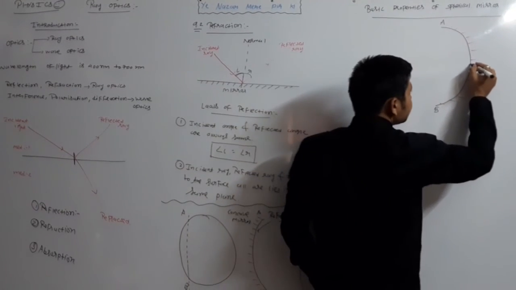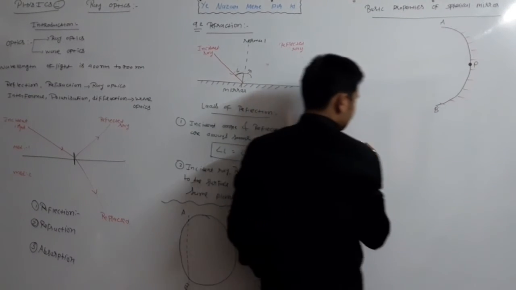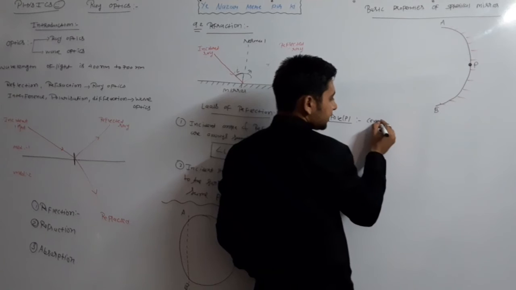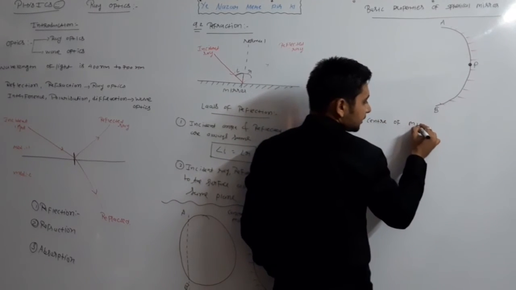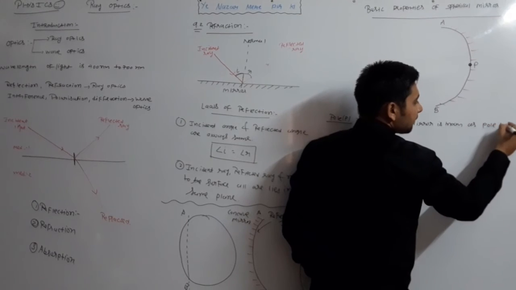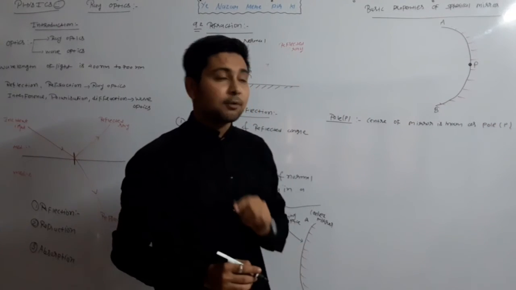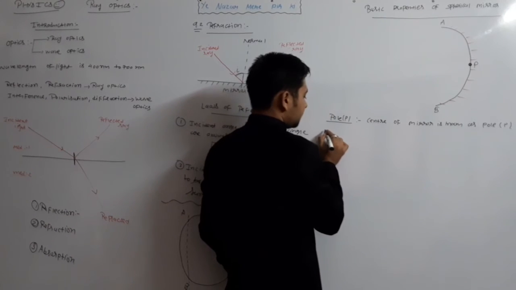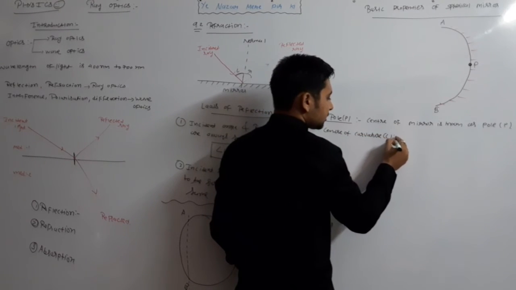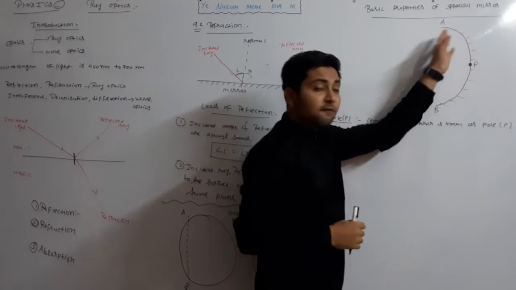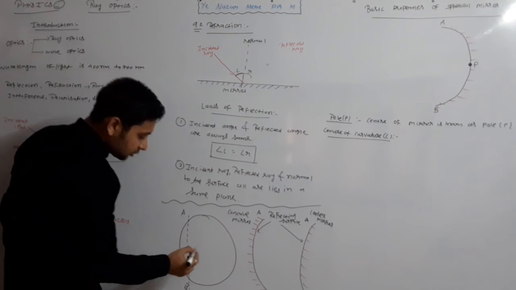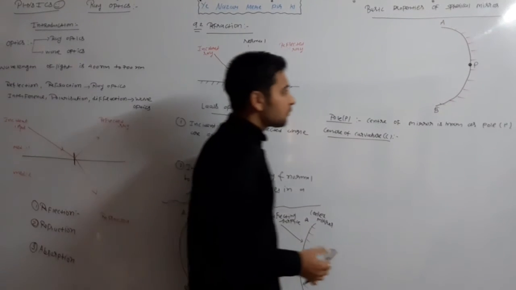First, the center of this mirror, P, is known as the pole. Clear? The center of the mirror is known as the pole P. Another term, the center of curvature, C. How did we make the mirror? It was made from glass. The center of this glass is known as the center of curvature.